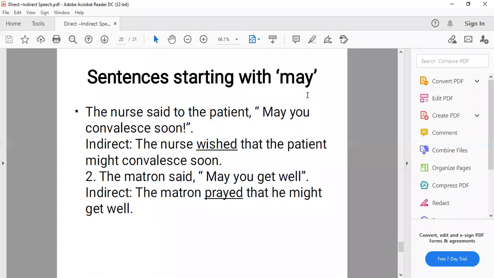We have discussed first what is the direct form, what is indirect form, what changes are made while changing the direct to indirect form. Then we discussed the simple sentences, then question form, interrogative sentences, imperative sentences, exclamatory sentences, and optative sentences.